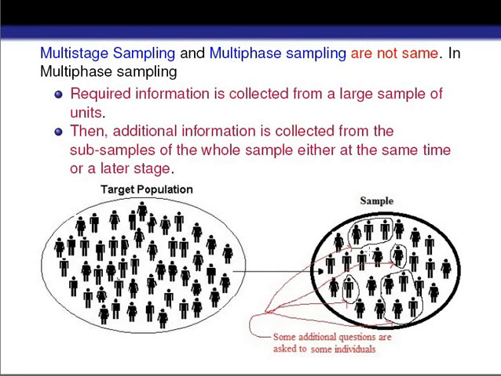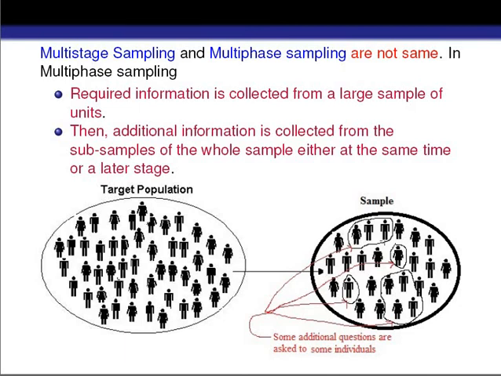So here what we are doing: this is our target population, and from this target population we are taking a sample. And after getting the sample, we question each and every member present within the sample. And after that we consider some subsample, or some of the individuals within the sample, for some other additional information. We again go to some of the individuals within the sample to ask some additional questions and nothing else. So this is called multi-phase sampling.